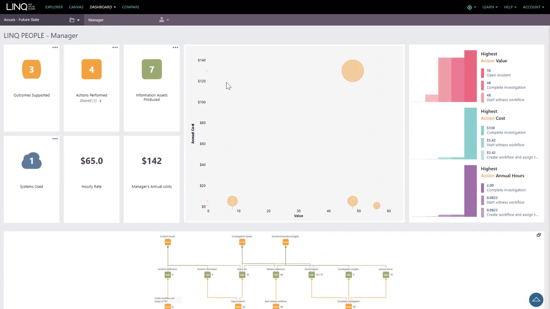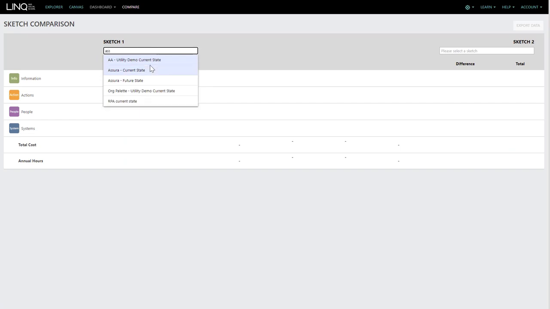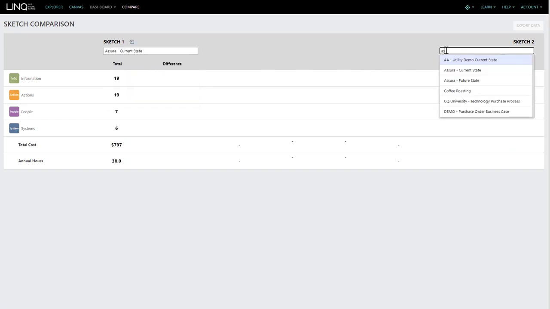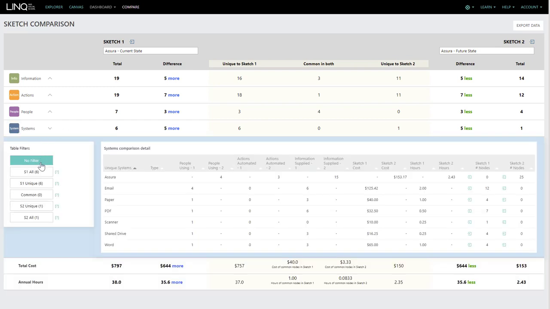We brought all of this knowledge together in a compare function, which allows us to look at the current state that we've modeled and take one or more future states that we are interested in achieving. And in this circumstance, if we are operating as the future state model has been described, we would remove $644 each time we process a health and safety application and it would take over 35 hours less time than it does today.